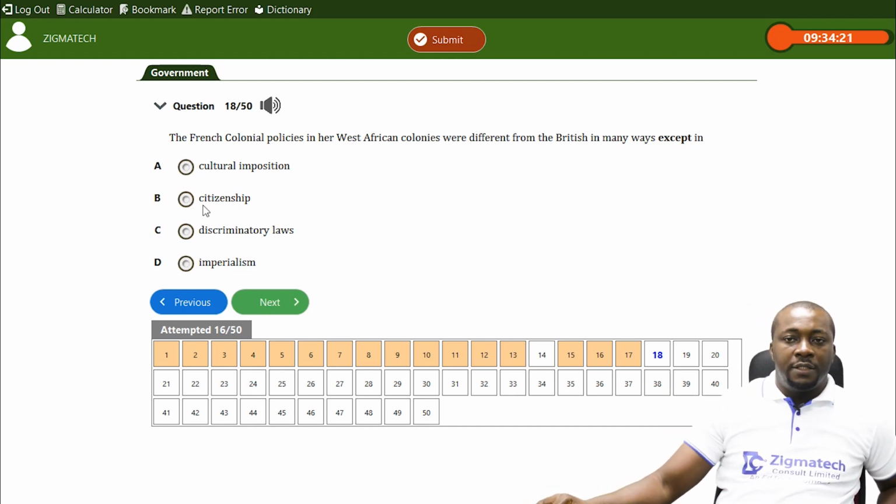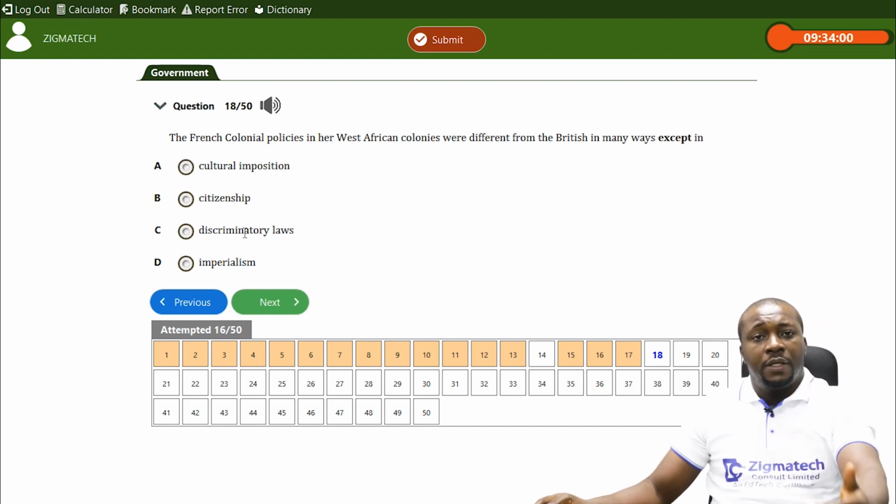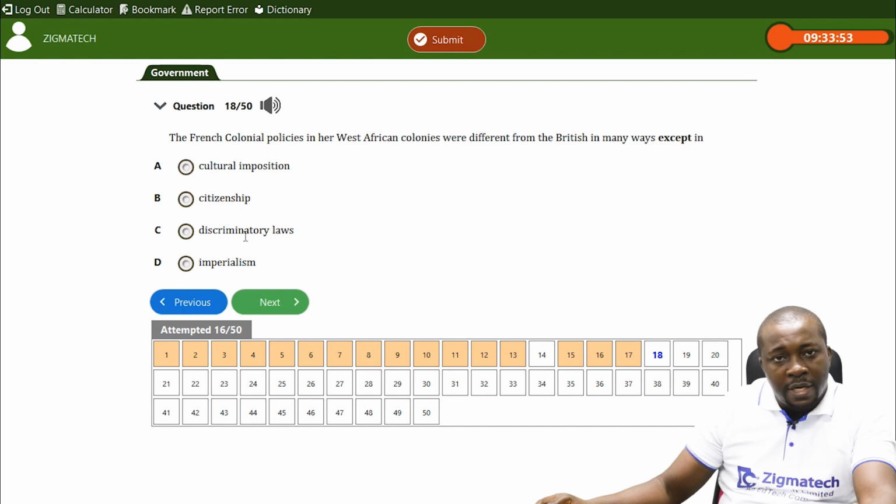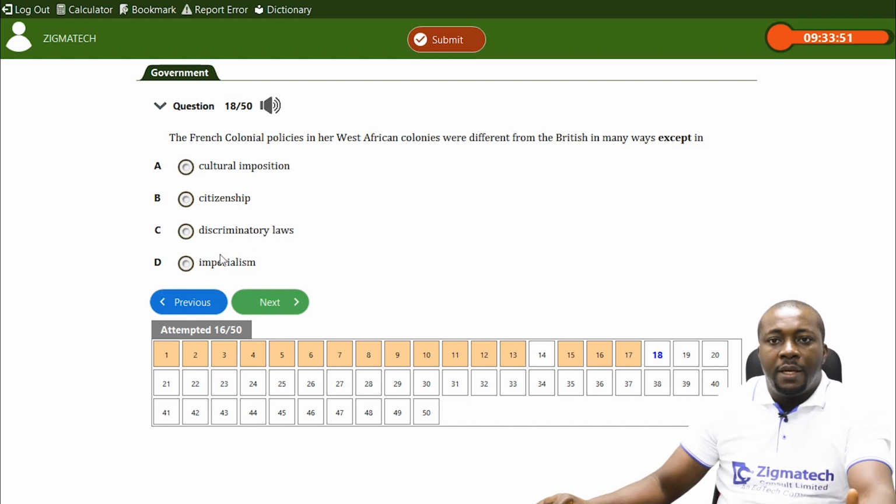They are different in citizenship. French granted members of its colony citizenship, French citizenship. Britain did not do that. C, discriminatory laws. Yes, the French had discriminatory laws, of course, for those they call the communes, or those 5 communes and the other parts.